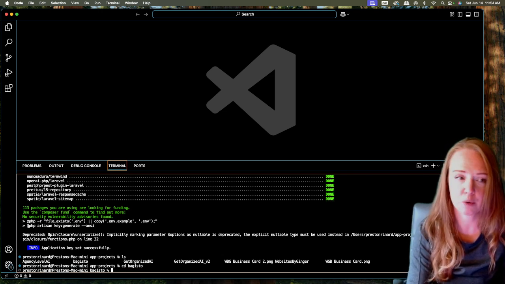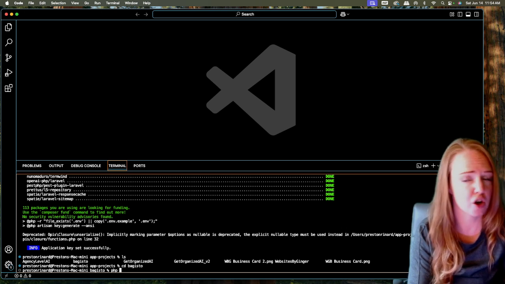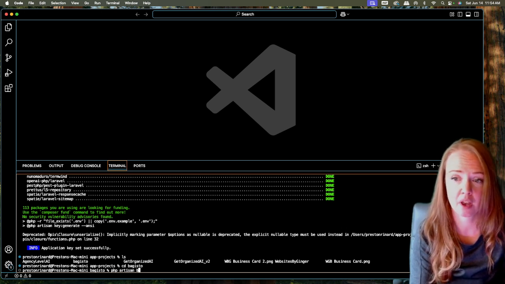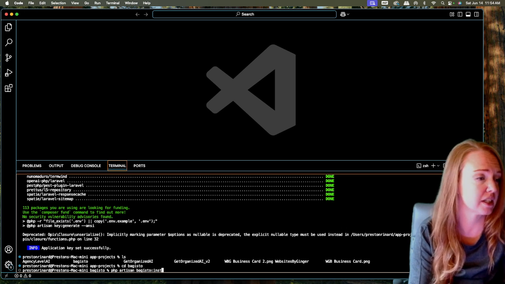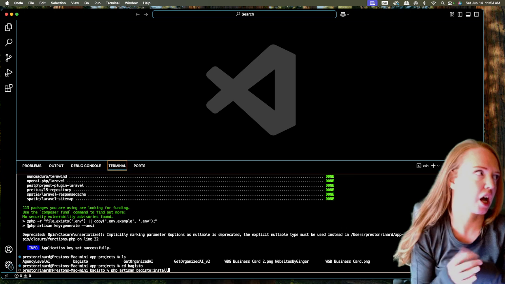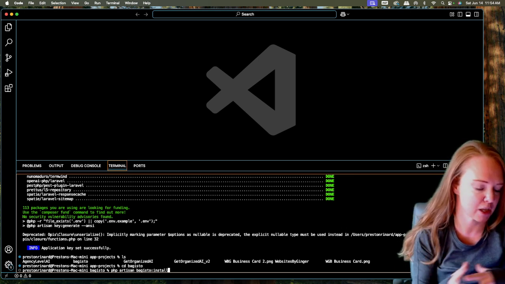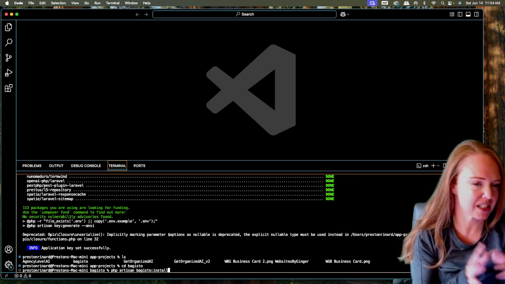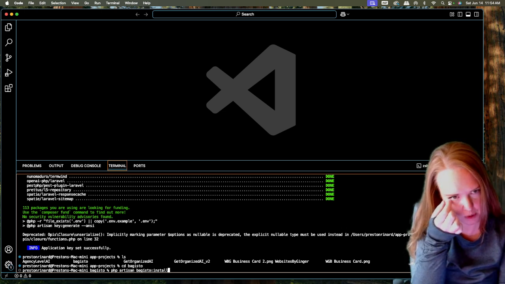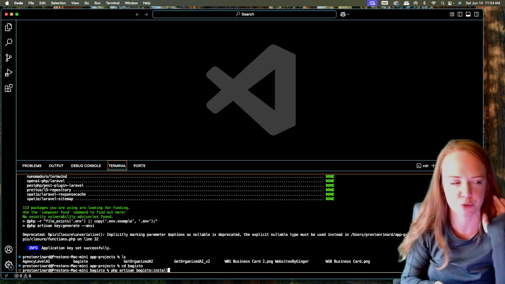Now we are in the project, and we are going to run php artisan bagisto:install. For a typical Laravel project, you would do a composer install, npm install, all that kind of stuff. This does have npm packages, but it's really much more backend.